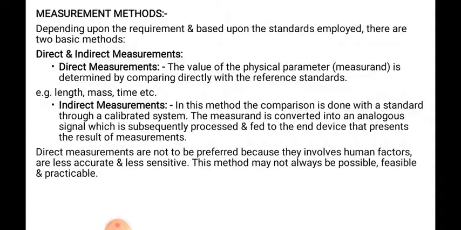At that time also we make some errors because of negligence or low sensitivity, and whatever angle we have measured using that standard will not be accurate. That's why direct measurements are not preferable, because they involve some human factors, less accuracy and less sensitivity. Okay, understood?